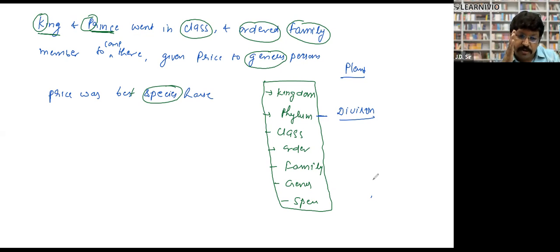It's like the military also, like general and colonel. Exactly. Clear? Sir, do we have to learn these taxonomical aids for the exam? No, Yusra, I will tell you just one taxonomical aid.